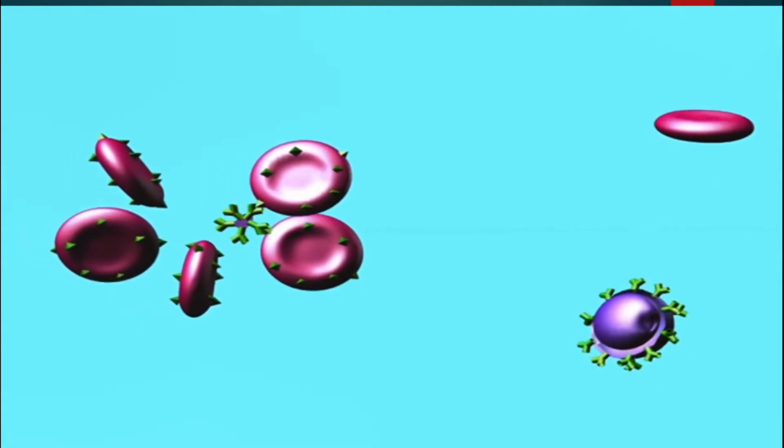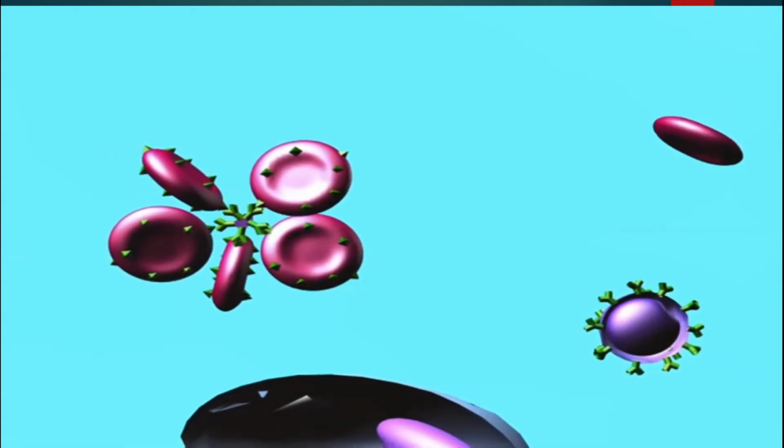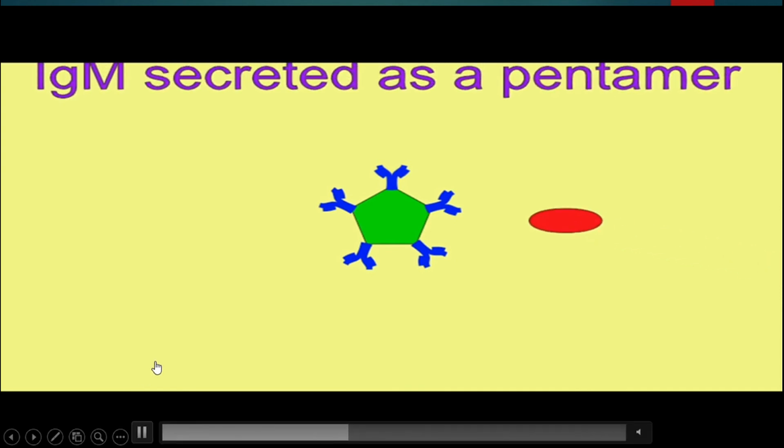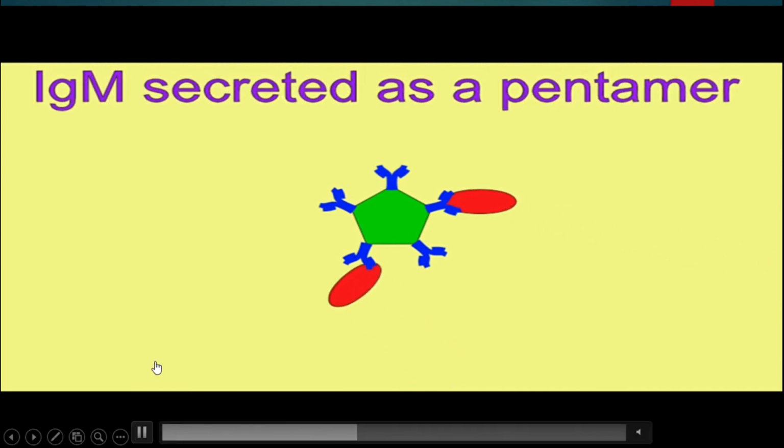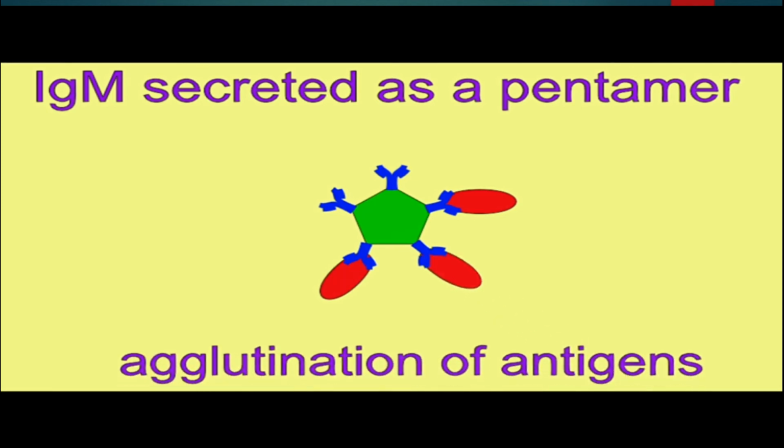Red blood cells agglutinate, clump up, and clog. This is IgM, which is naturally present in our body and has five different sites that attach to red blood cells, and the red blood cells agglutinate with each other.